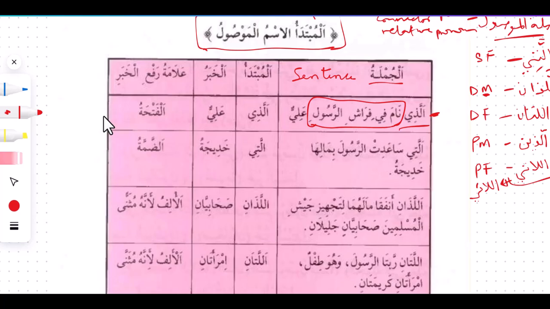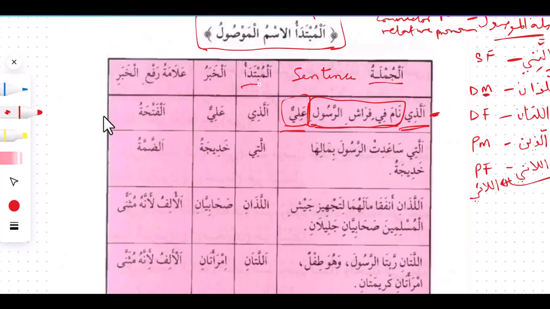So alladhi nama fi firash rasul Ali. So this Ali here, like we also mentioned last week, is the what? Is the khabar. I hope we understand this. So this is going to be the khabar, just like we have it in English being called the predicate. So we have the subject and we have the predicate here. So this is going to be a kind of ziyada, just an addition. It does not have any place in it, only that for you to have the relative pronoun, you must have the connector. That is the basic explanation to that.